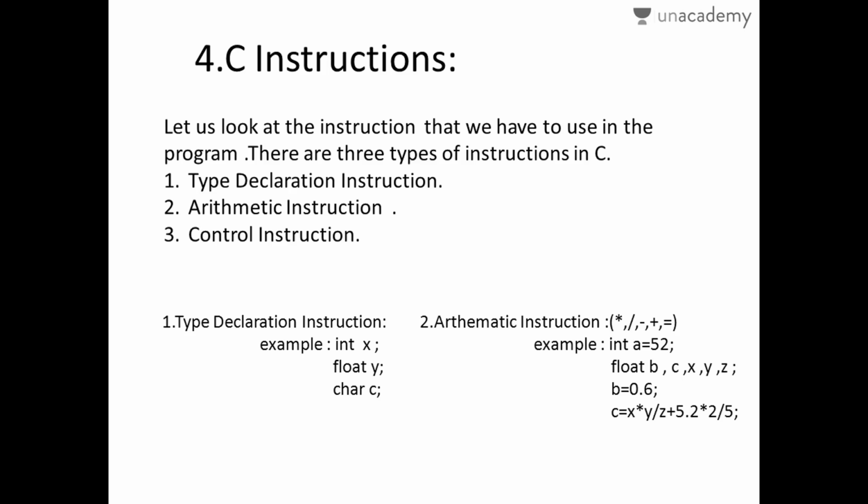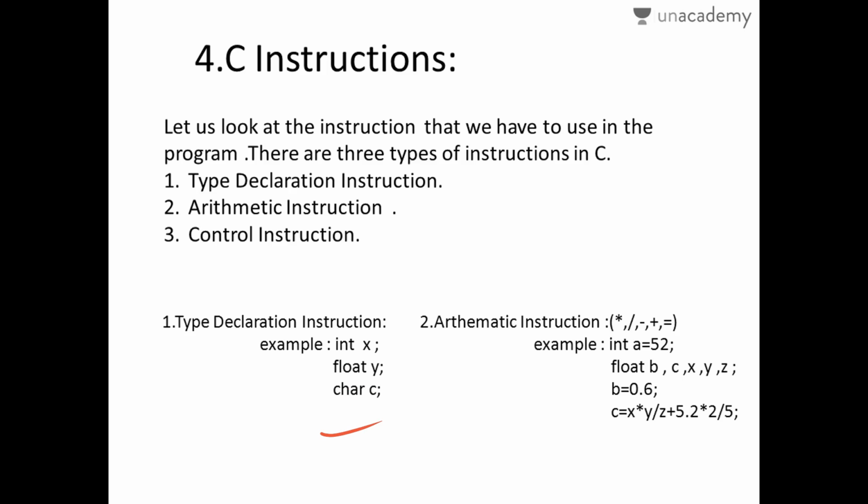Type declaration instructions are used to declare the type of variable that you have to use in your program. For example, you use int x, float y, and char c. That means these x, y, and c variables have to be declared before you use them in your program.